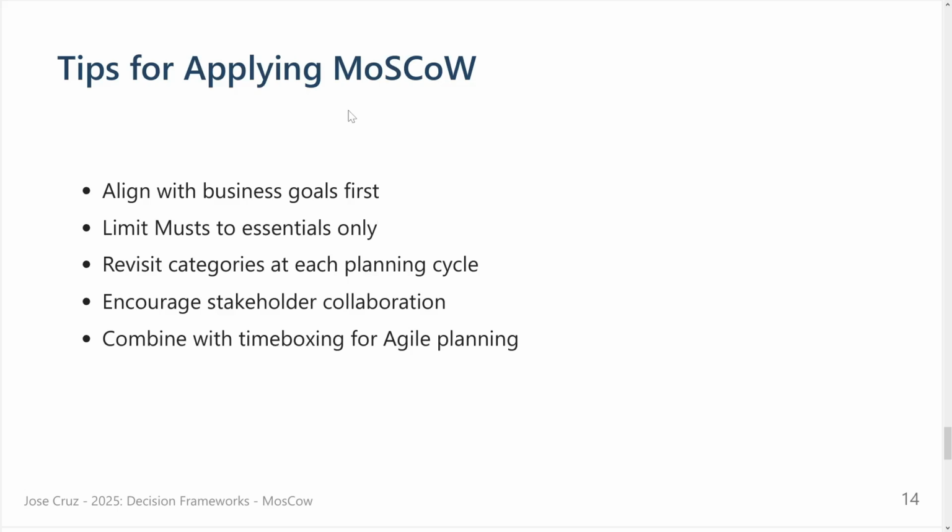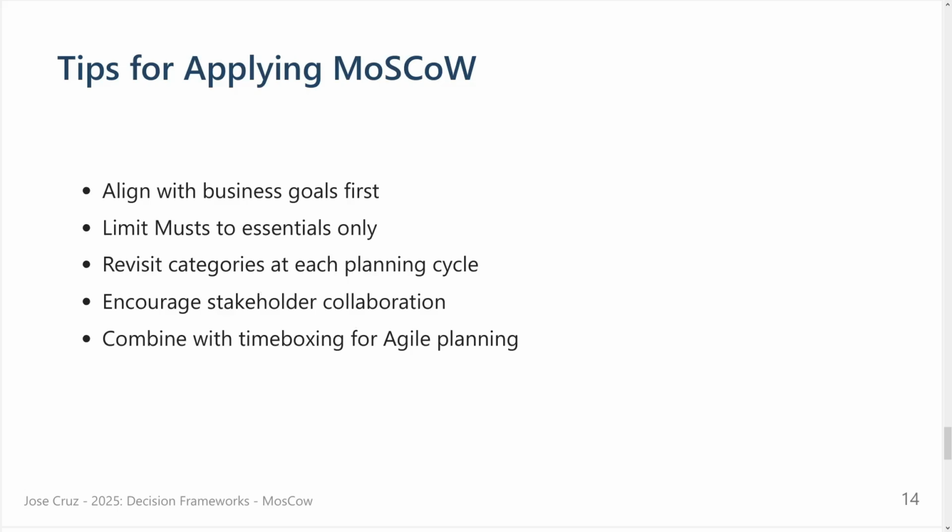So, tips for applying MoSCoW: align with business goals first, like every project, of course. Limit musts to essentials. This is the most important, otherwise there is no reason to use this method. Revisit categories at each planning cycle. Create cycles, and of course the must haves are already implemented or being done. So let's cycle these, take some of the tasks down, and try to prioritize them or promote them to better places.